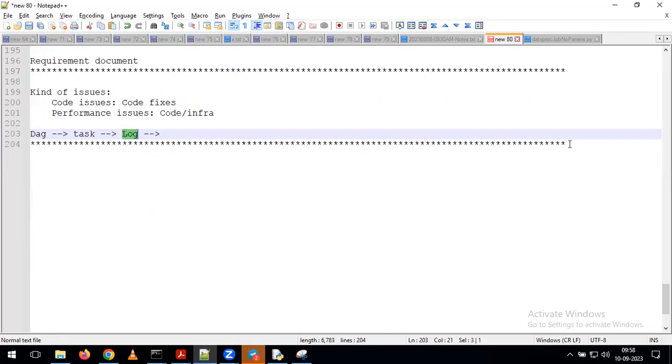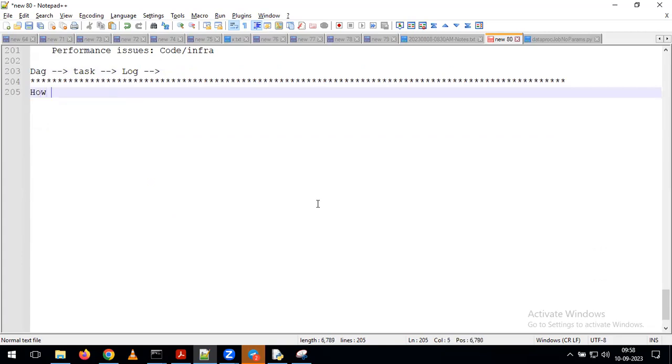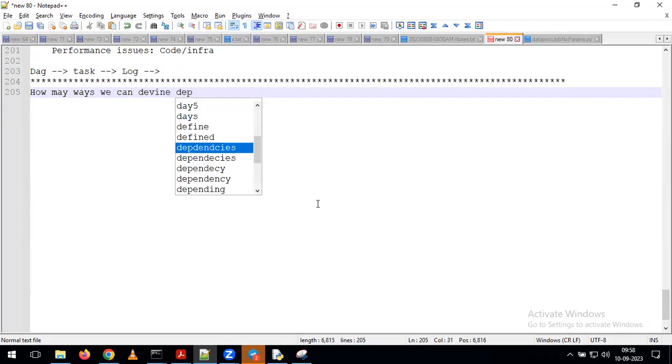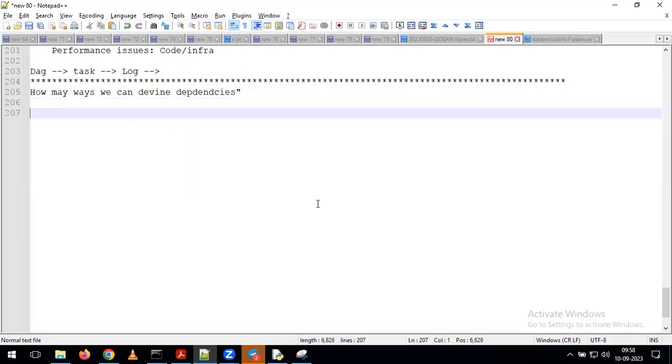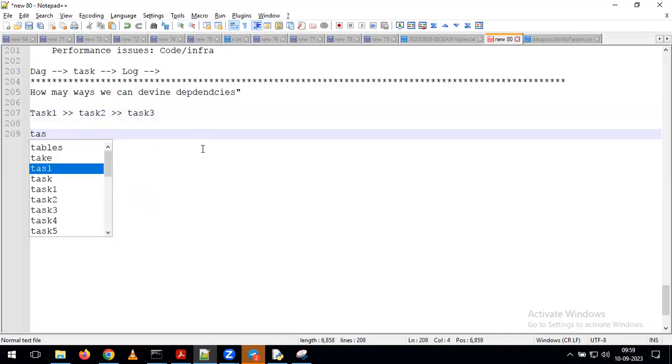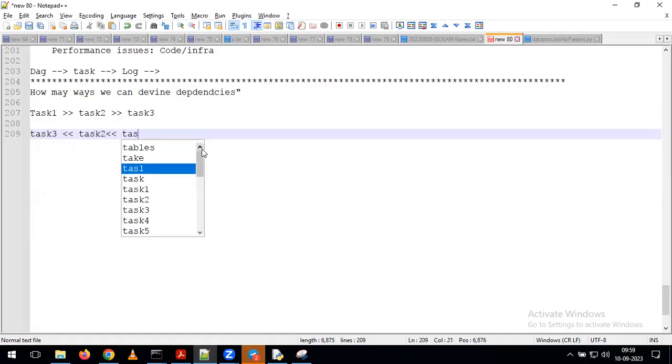Okay. I just want to cover one more new topic, one last topic on the Airflow side, which is how many ways we can define dependencies. So far, if you remember, how many ways have we defined the dependencies? We are simply giving task 1 greater than task 2, greater than task 3. By using this, we are defining all the task dependencies. But we can also define the dependency like this: task 3, task 2, and task 1.